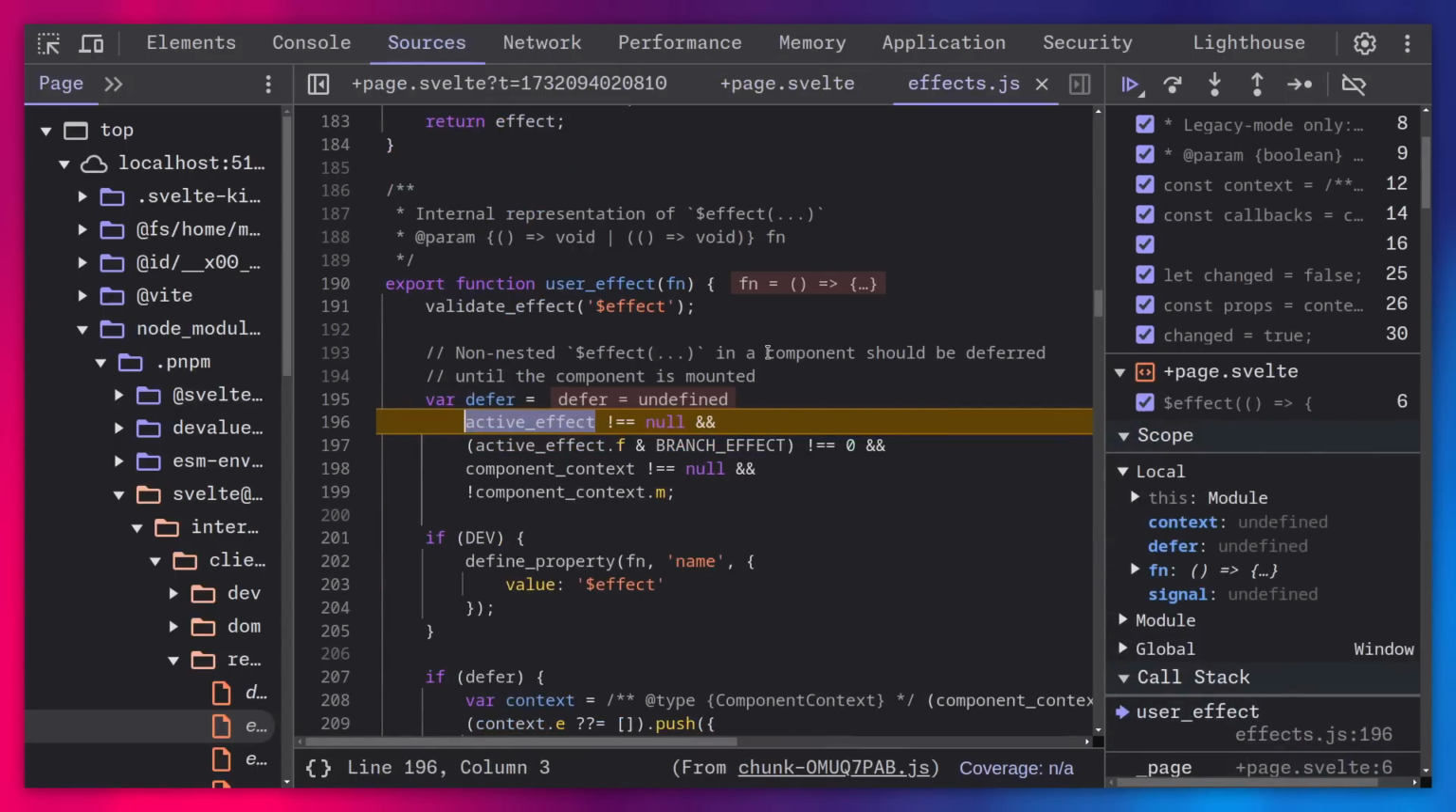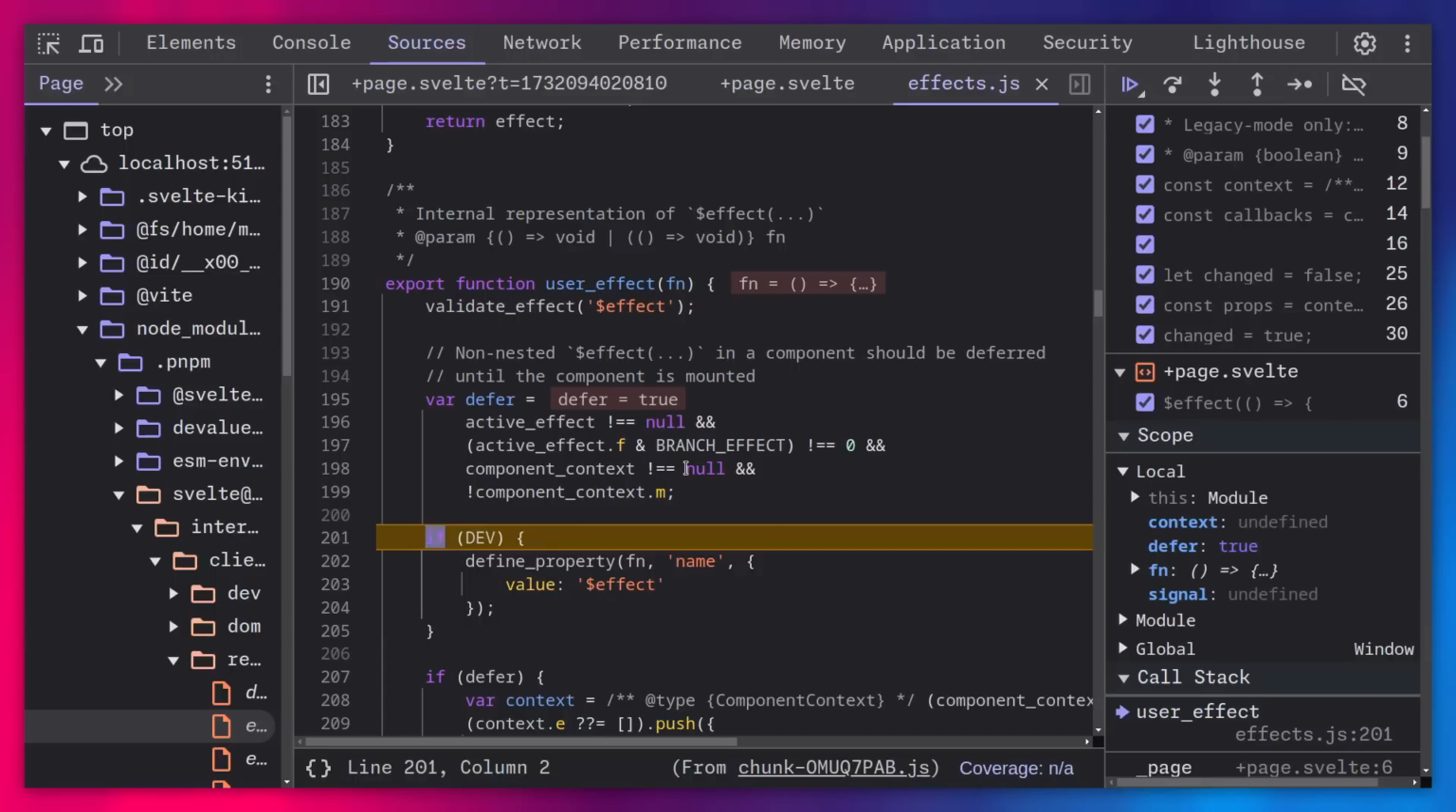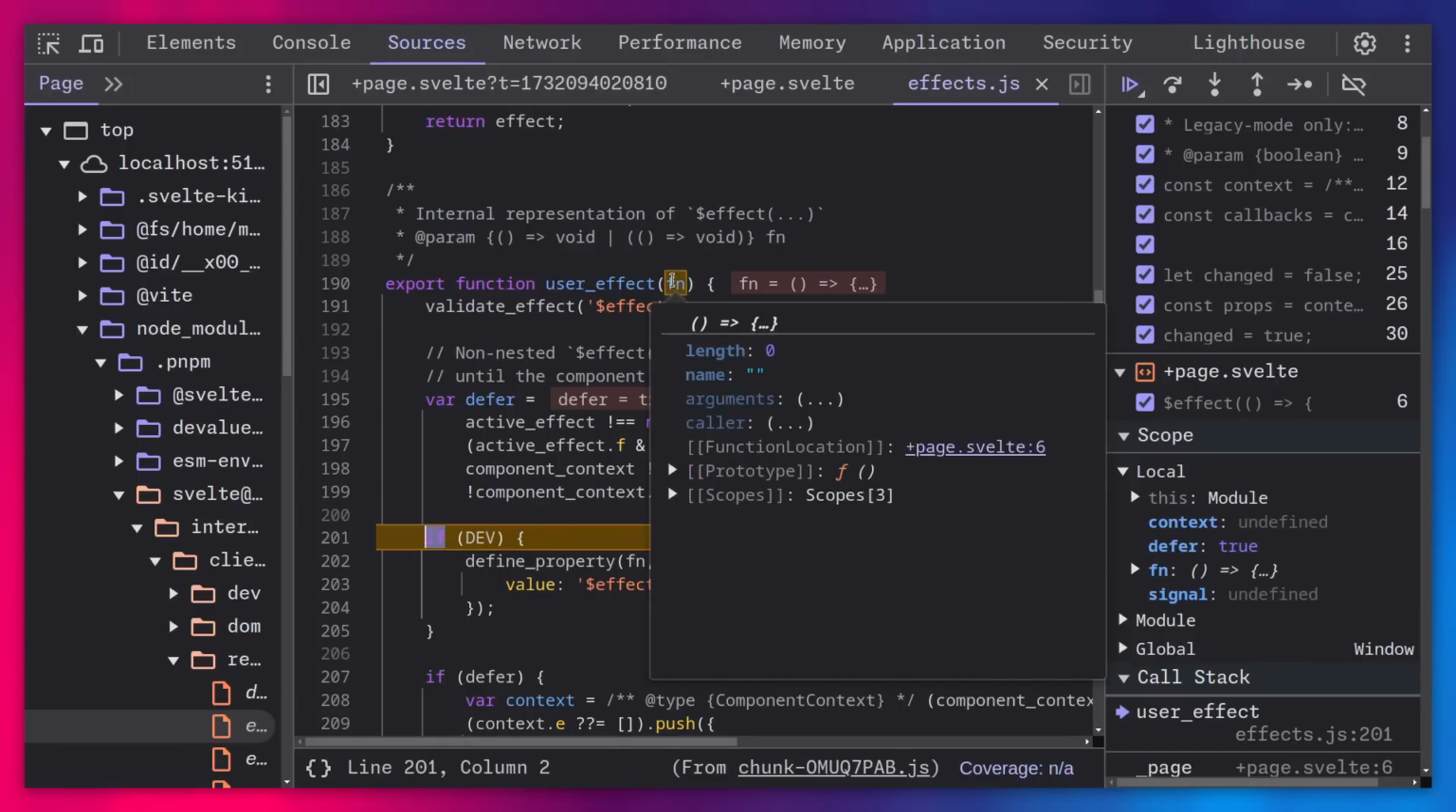So non-nested effect in a component should be deferred. So this is actually the part that happens when you use an effect, right? It's only going to run when the component is mounted. So this is checking, hey, if this is a non-nested effect, so a regular effect that you use, then this should be deferred. And this just does a bunch of checks to make sure that it's true, right? So you can actually step through this so you can see defer is true based on these things, right? And then if we're in development mode, it's going to set this property name with the value effect on this function that we passed in, right?